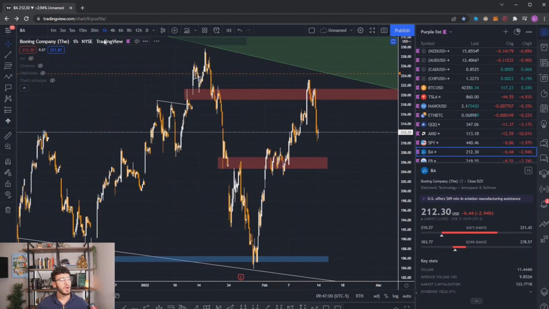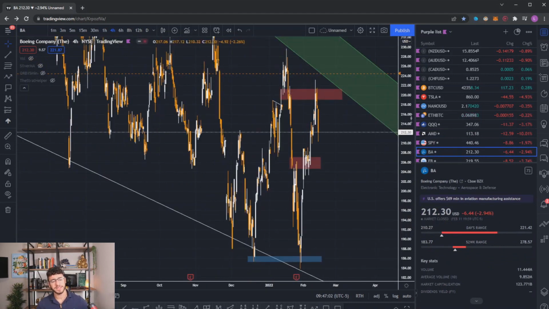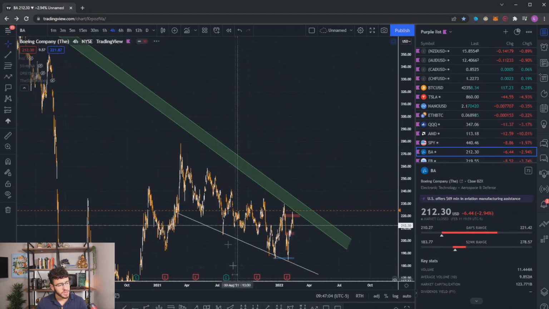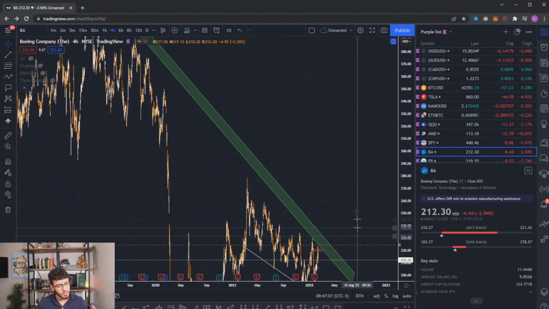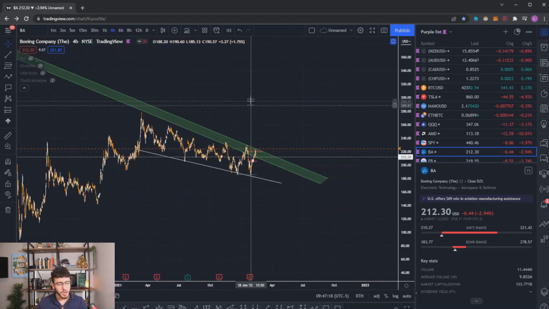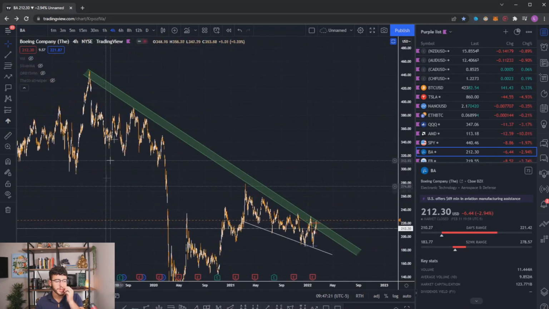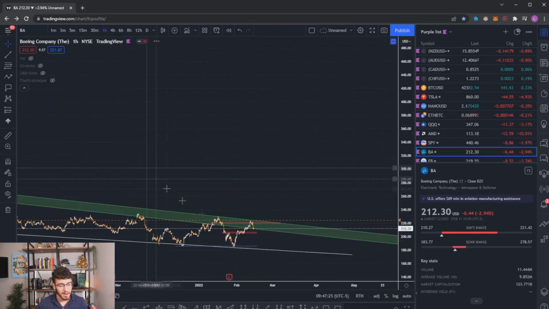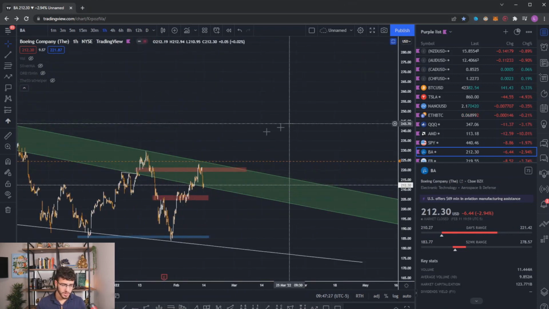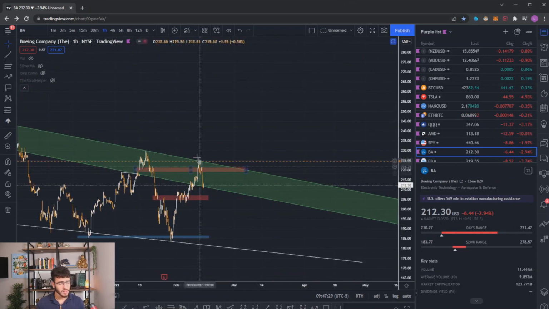Moving into Boeing, on Boeing, we had a very interesting pattern play out, which it seems like the resistance line got moved again. Yes, it did. So, in Boeing, we had this multi-month downward trending resistance, actually multi-year. This is on the 4-hour chart. We broke down to a 1-hour chart and noticed that we also were making a lower high from this level, retesting that resistance, and we pushed very, very strongly off of it.